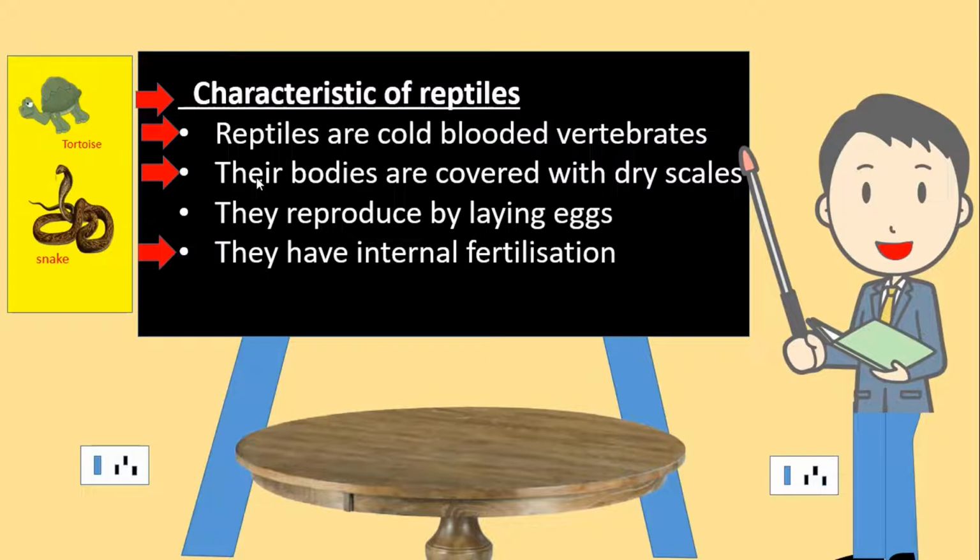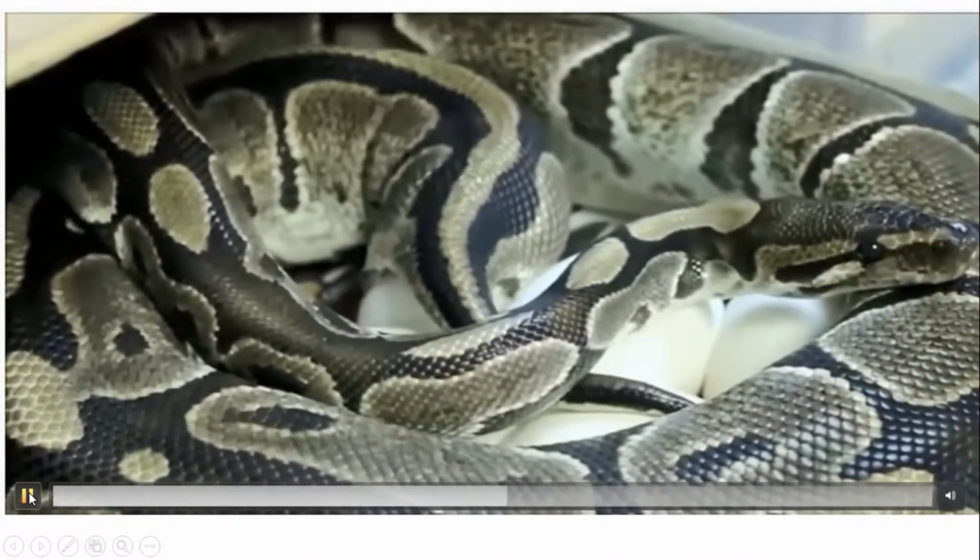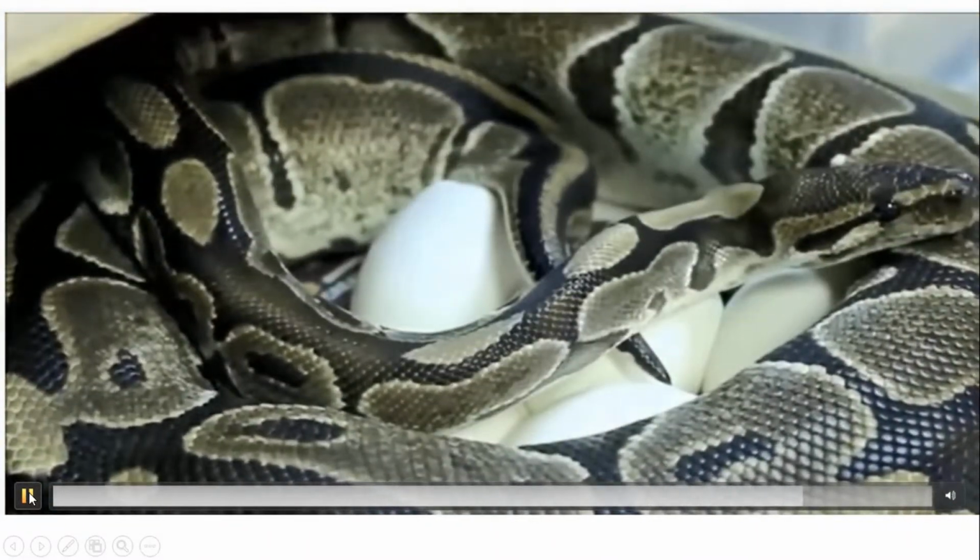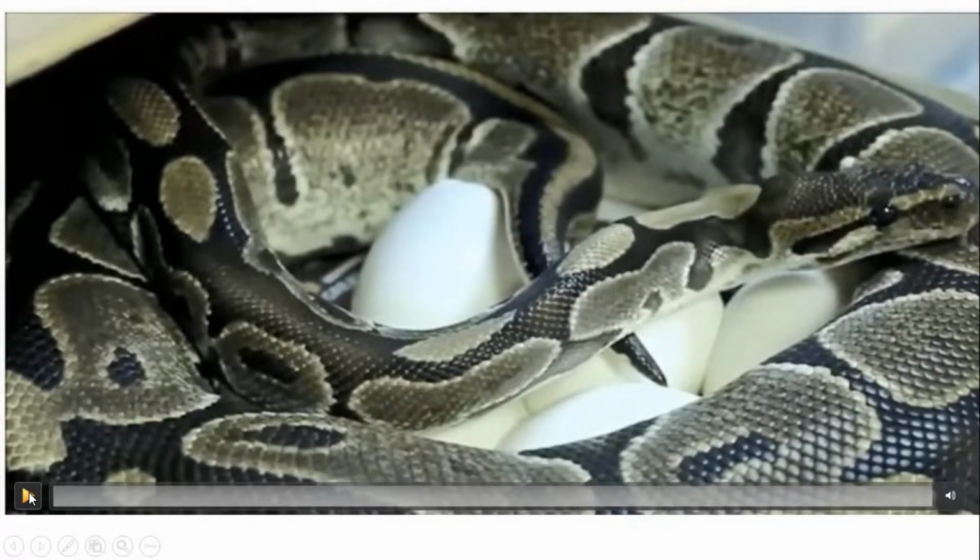Their bodies are covered with dry scales. They reproduce by laying eggs, meaning that they lay eggs. They have internal fertilization, meaning that their eggs are fertilized inside the body. Here is a short clip showing a snake laying eggs. This is a type of snake laying eggs.